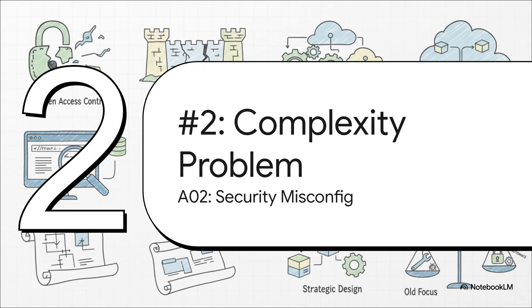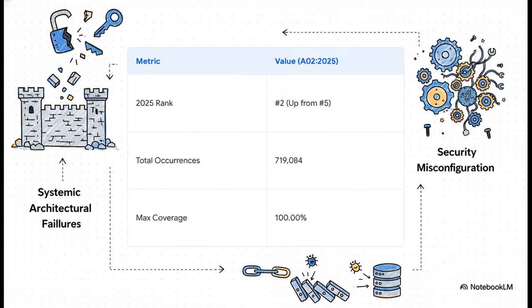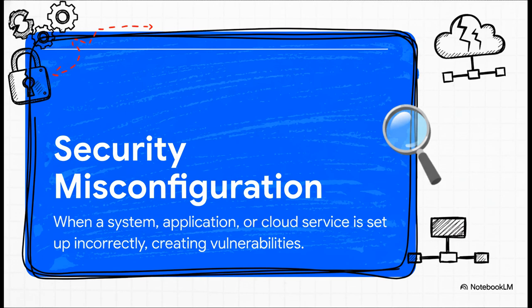Now, let's talk about risk number 2, security misconfiguration. This one is number 1's best friend, and it has shot up the charts for one key reason: the sheer, mind-boggling complexity of the cloud-based systems we all depend on today. Check out that jump. It went from number 5 all the way up to number 2. And just like our number 1 risk, it was found in 100% of the applications they tested. What this tells us is that as our systems get more and more configurable, we are getting those configurations wrong, a lot.